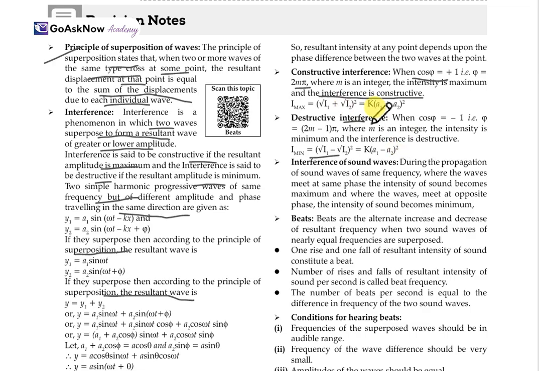This is for the destructive interference. Now, interference of sound waves. During the propagation of sound waves of the same frequency, where the waves meet at the same phase, the intensity of the sound becomes maximum, and where the waves meet at the opposite phase, the intensity of the sound becomes minimum. This is the interference of sound waves.